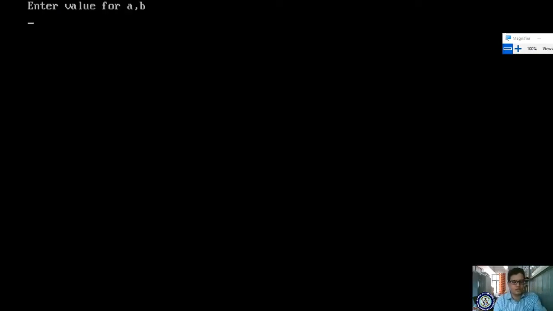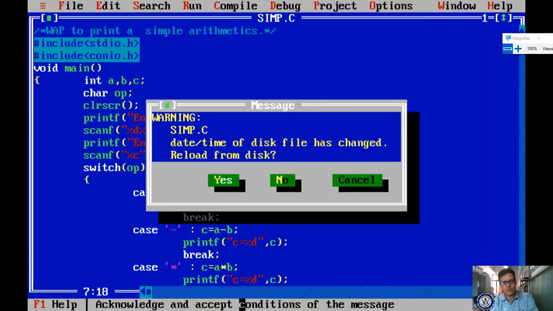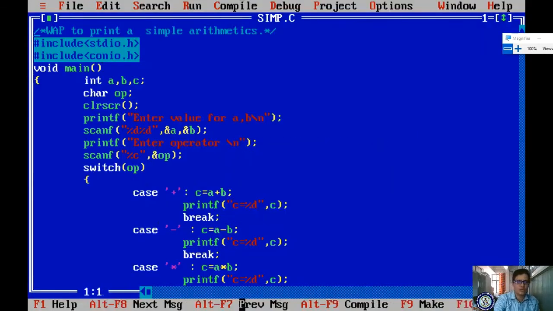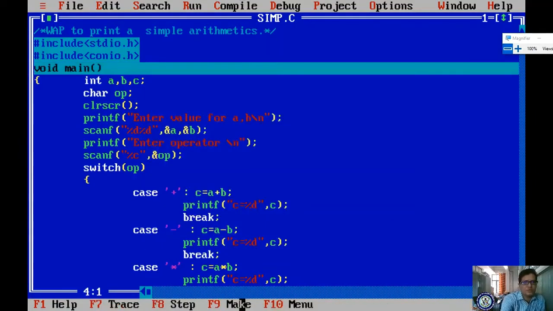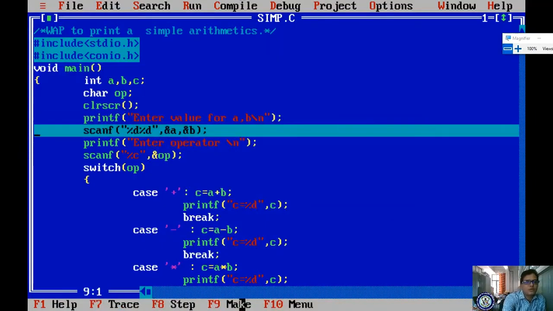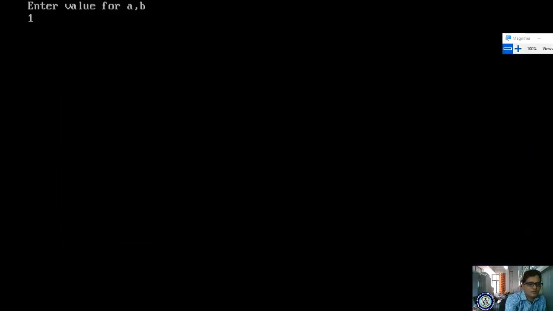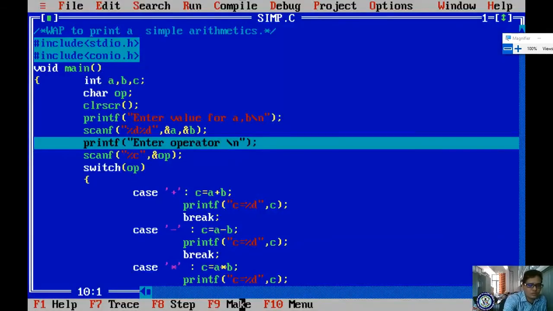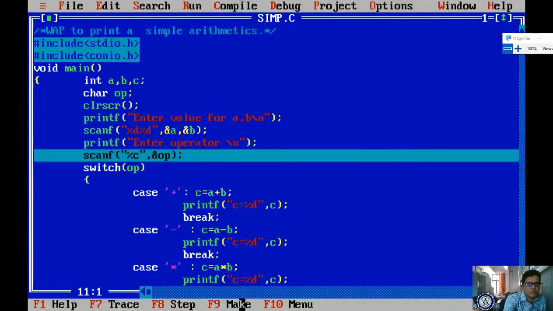Now check it. It is asking for two numbers, 12, 34. Enter the operator. The operator is not acceptable. Why? Scanf, ampersand op. Op is right. Let me check F7. Ampersand a, ampersand b. Enter 12, 2. It asks for the operator with scanf.